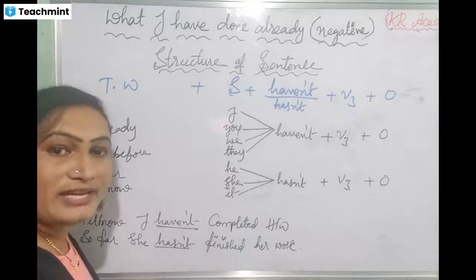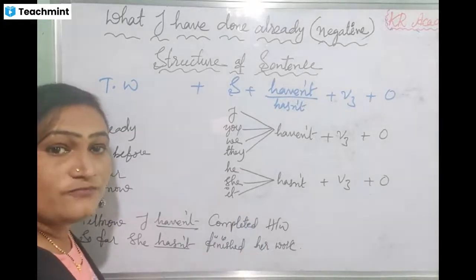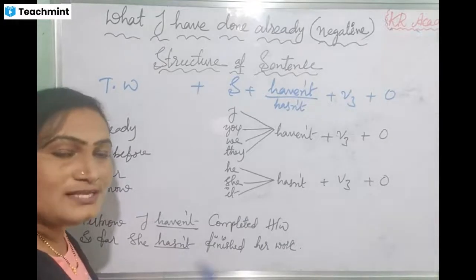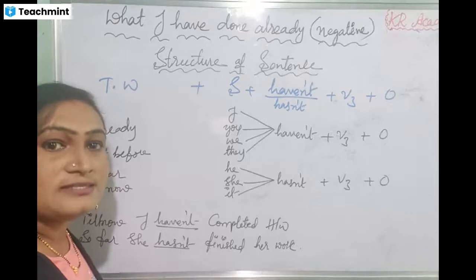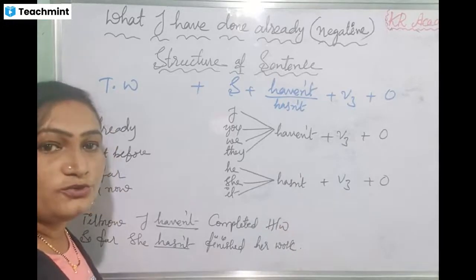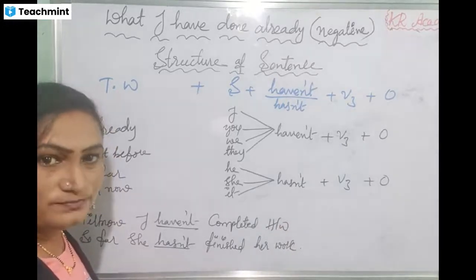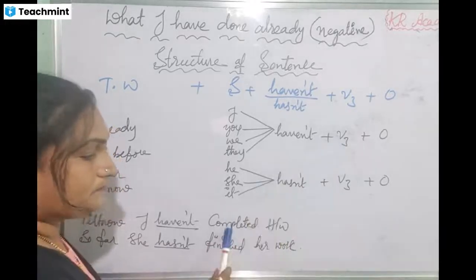You have to check yourself like this. Are you using the V3 form or not? You have to just remember that whenever you use have, has, haven't, hasn't, you should use their V3 form only. You should not use V1 or V2. Okay, so completed is the V3 form.